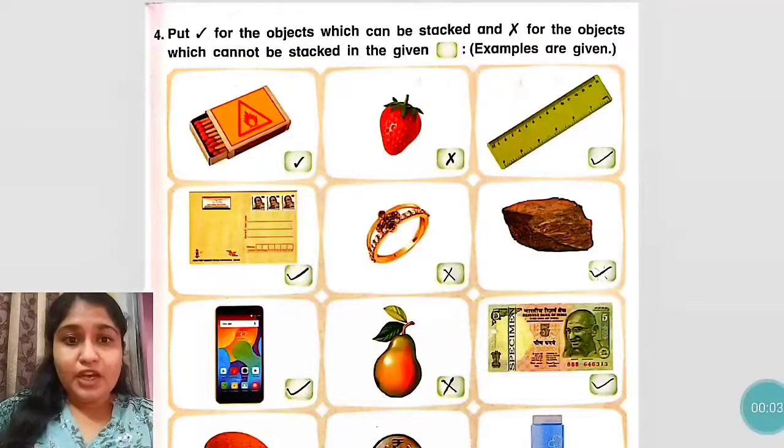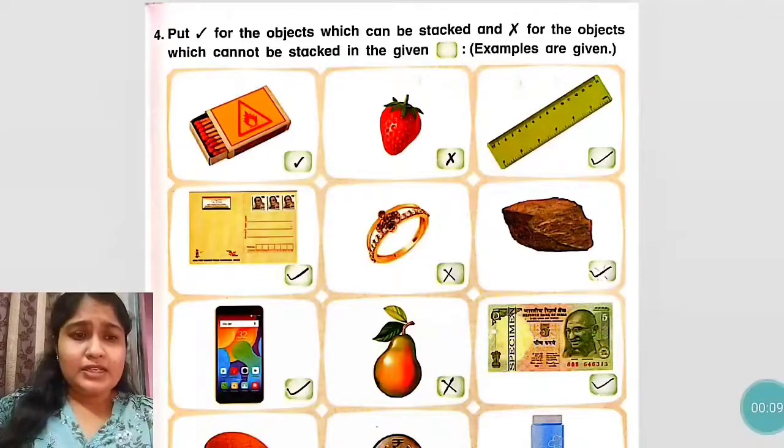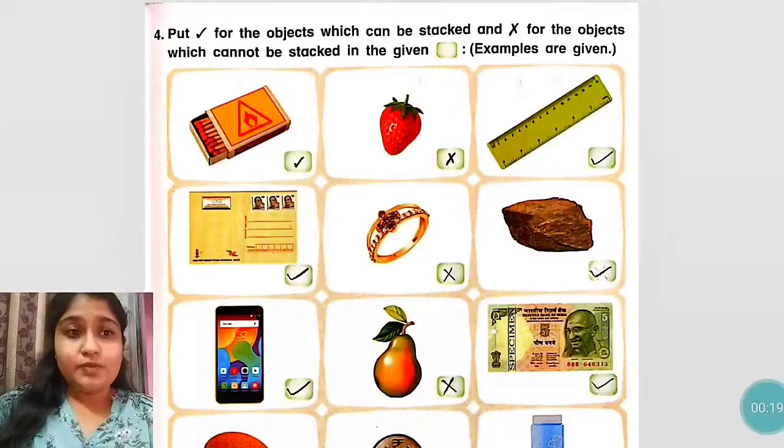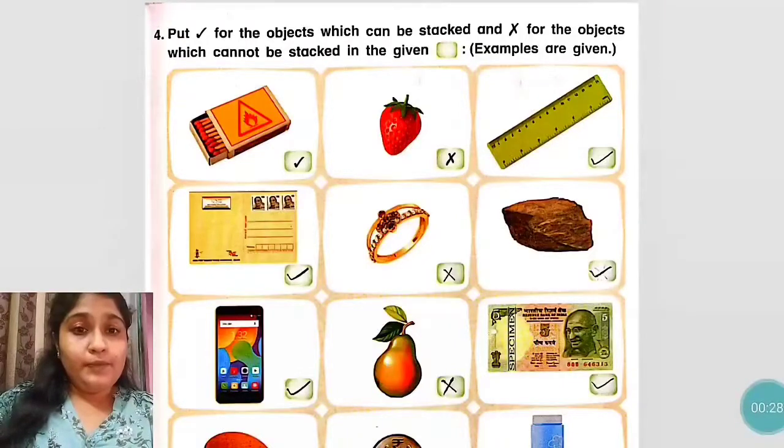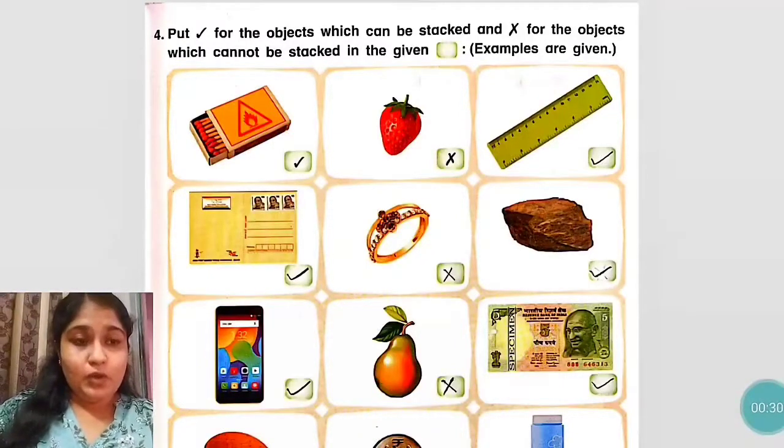The next picture is of a pear fruit. Okay, so a pear fruit, as you can see, it is mostly round in shape. So round shape objects cannot be stacked. Okay, so in that box put a cross there. Yes, the next object is a note, a 5 rupee note. A specimen of 5 rupee note is given there. So हम इन नोट की ढेर बना सकते हैं. So in that box put a tick mark there.